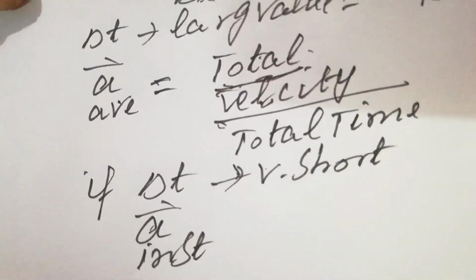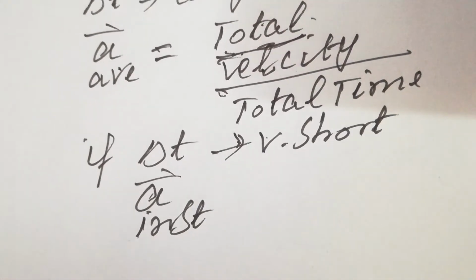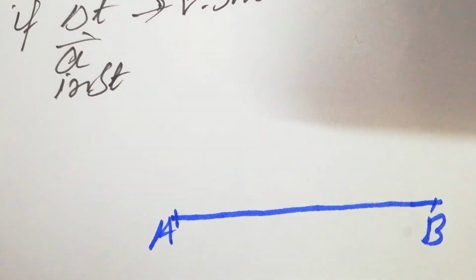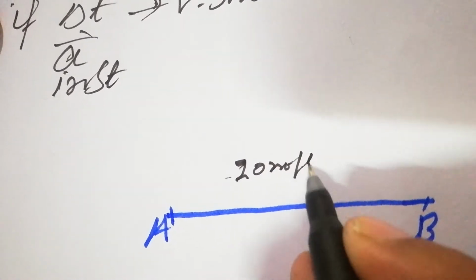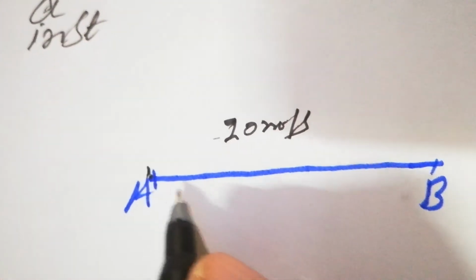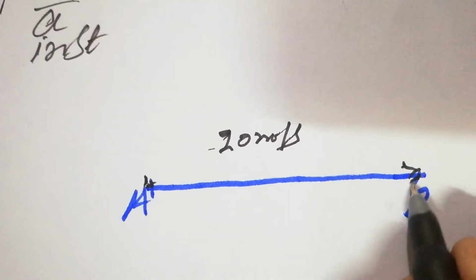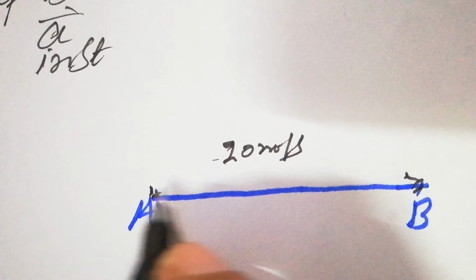And now come to this one. Let's suppose we have a car here, and it goes from point A to point B with a velocity of 20 meter per second. So its velocity is not changing. Its velocity at this point is 20 meter per second, and similarly its velocity at point B is also 20 meter per second. So there is no change in velocity. The velocity remains the same.